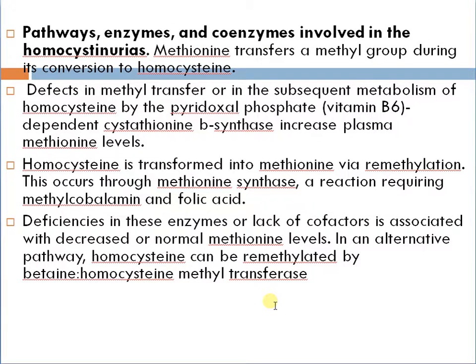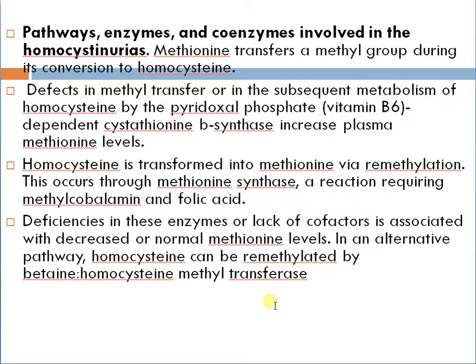Pathways, enzymes and coenzymes involved in homocystinuria: methionine transfers a methyl group during its conversion to homocysteine. Defects in methyltransferase affect the subsequent metabolism of homocysteine by the pyridoxal phosphate (B6) dependent cystathionine synthase, increasing plasma methionine, and also homocysteine methyltransferase, via methylation.